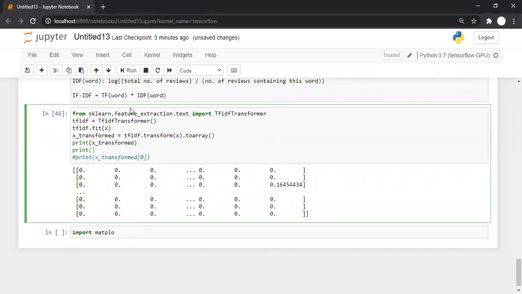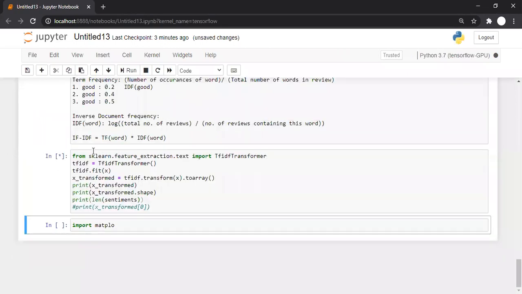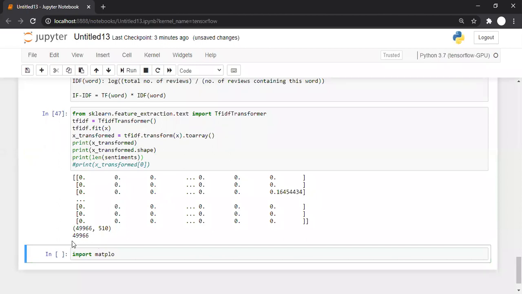Print X underscore transform dot shape and print sentiments. Okay, we are supposed to print the length of sentiments. So it is same only, no?